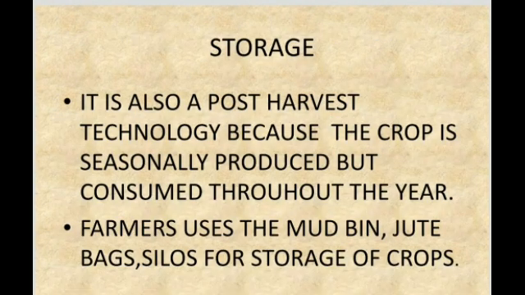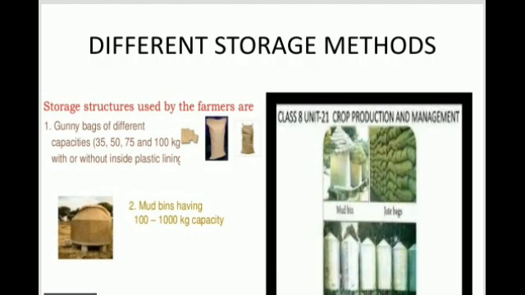The last final process is called storage process. It is also a post-harvest technology because the crop is seasonally produced but consumed throughout the year. So the farmers use the mud bin or jute bags or silos for storage of crops. These are the different storage methods: mud bin, silos or jute bags.